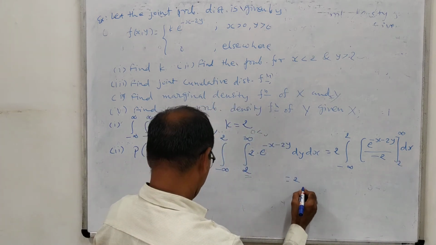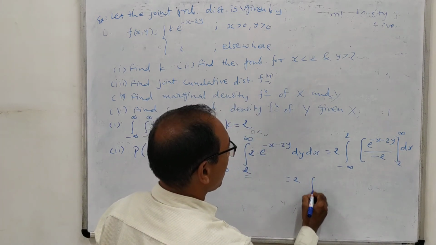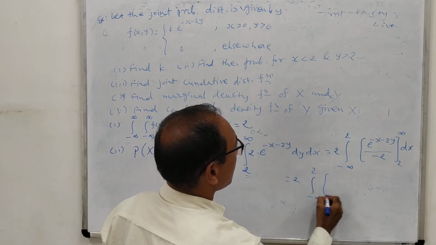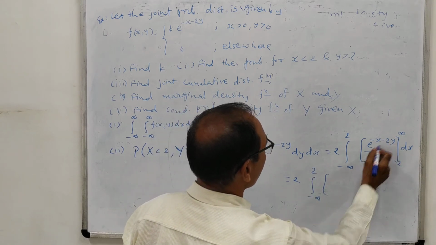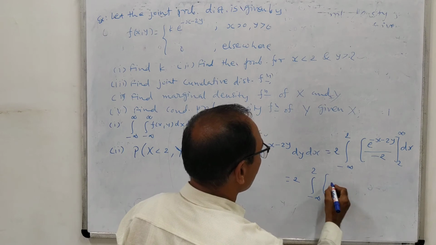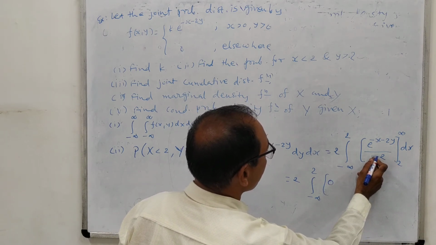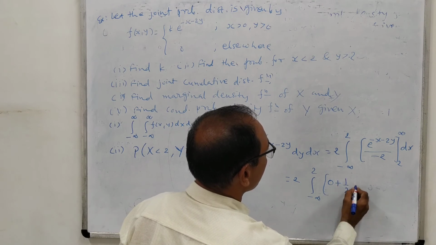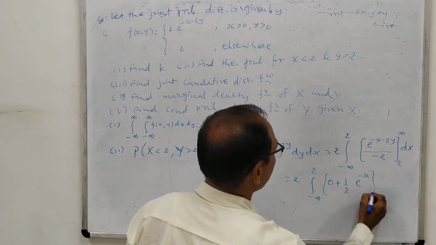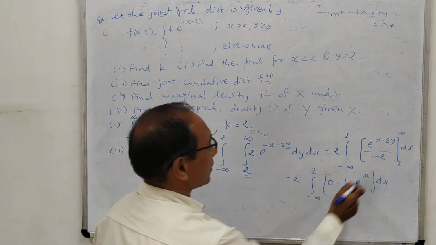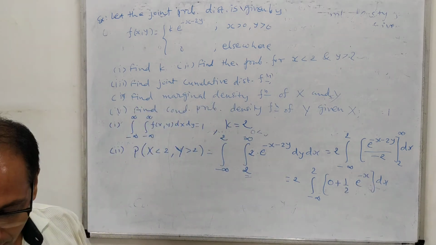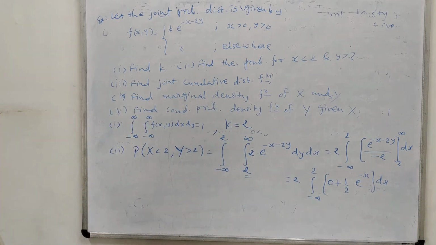So 2 into, from minus infinity to 2, if you put minus infinity, e raised to minus infinity is 0, so it will become 0. And then we put the lower limit, one minus sign will come, here one more minus sign, so 1 half, and minus x dx. And this integration you can do very easily, because the integration of e raised to minus x is minus e raised to minus x.